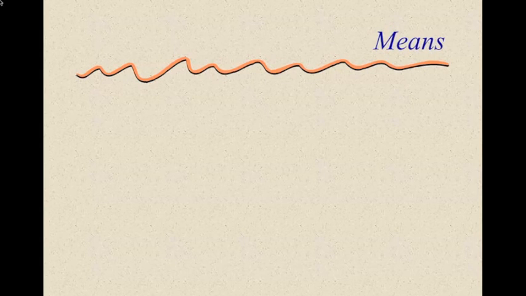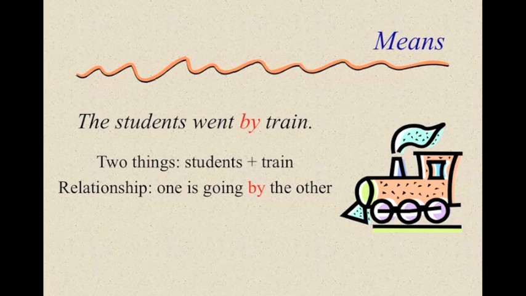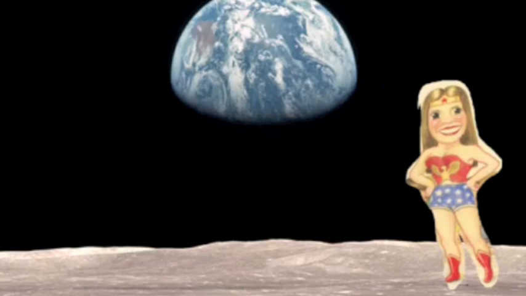Let's look at the relationship of means. The students went by train. We've got two things, students and train. And the relationship is that one is going by the other. So, by is a preposition. Now, let's look at this preposition in action.